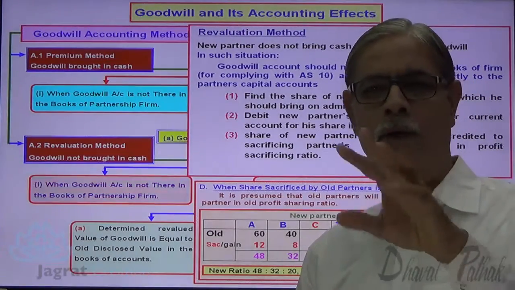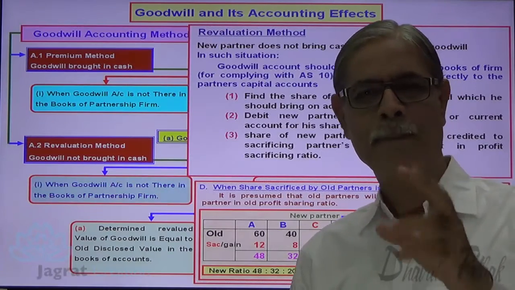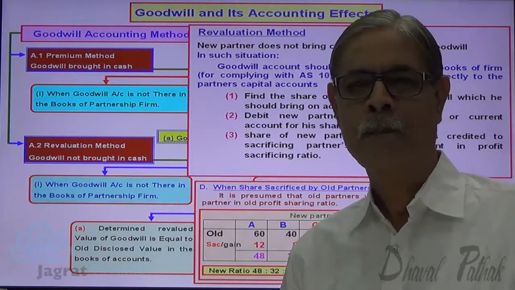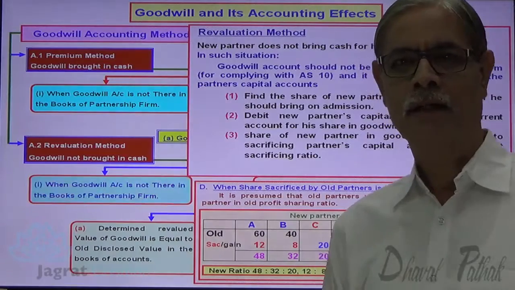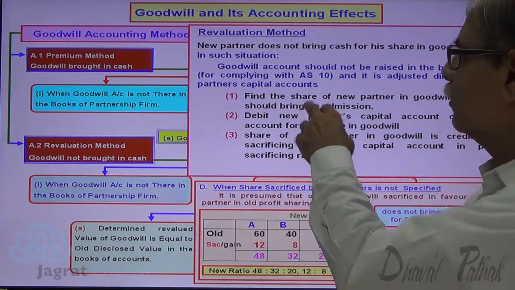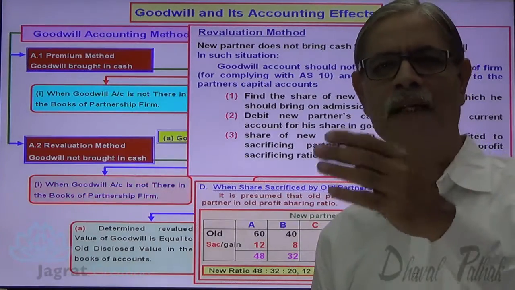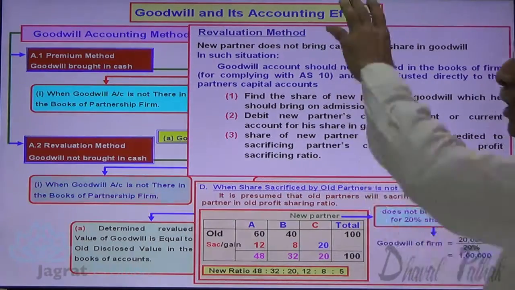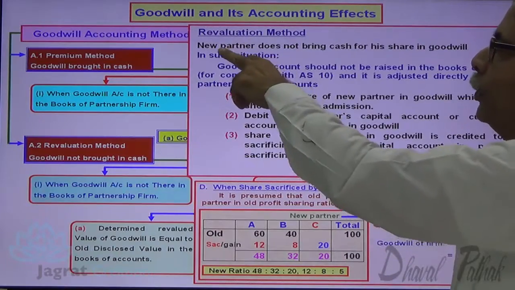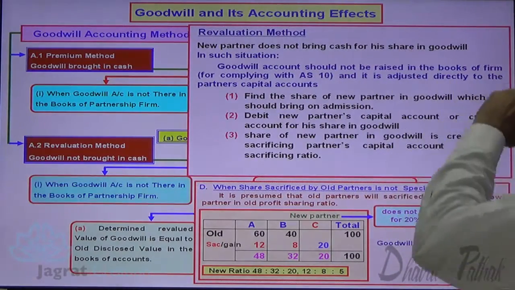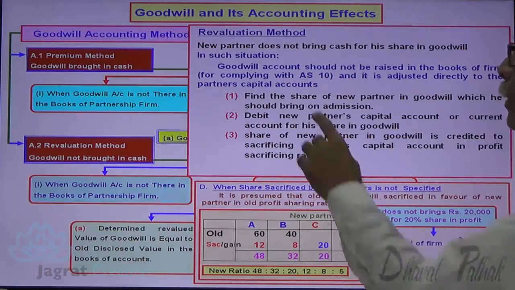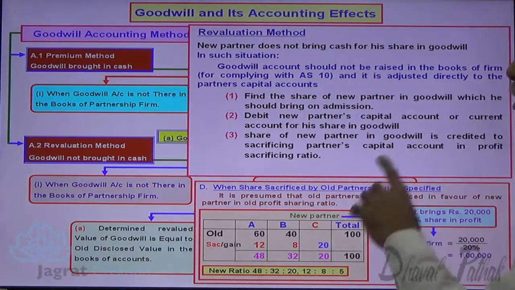Now here I have already explained this sum to you by applying the revaluation method. But at the national level, in light of Accounting Standard 10, there is a bit different suggestion. Just observe. New partner does not bring cash for his share of goodwill in such a situation. Goodwill account should not be raised in the books of the firm.